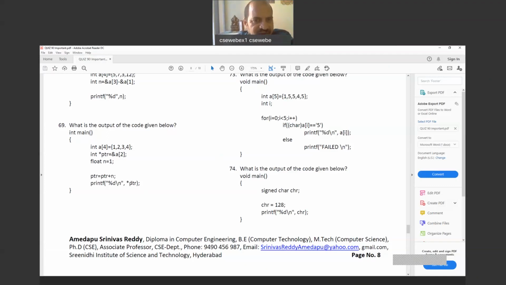Here it is an error because we tried to add a floating value, whether it is 1.00 or any other. Simply, it is a floating value. A floating value cannot be added to a pointer variable. Am I clear?